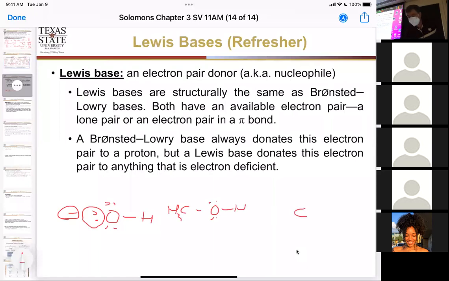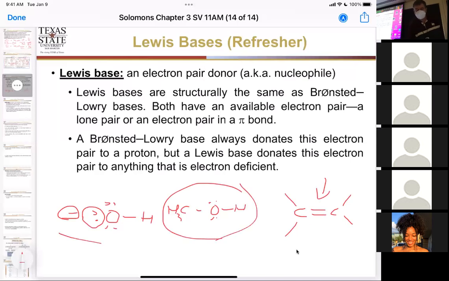And just like I said before, the pi bond in a double bonded carbon can act as a pair of electrons. It can act as a Lewis base. So that means all alkenes are nucleophiles. So neutral molecules can be nucleophiles. Charged things that are negative can be nucleophiles. All right, questions on that?